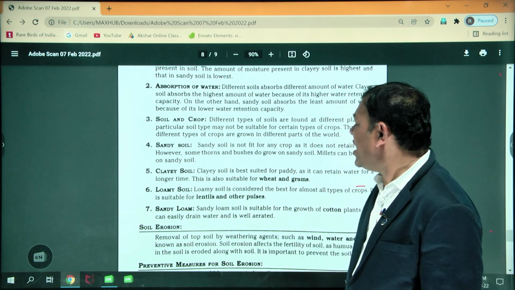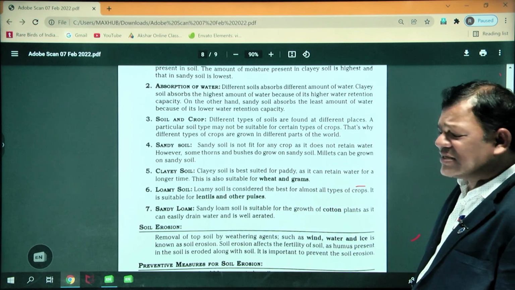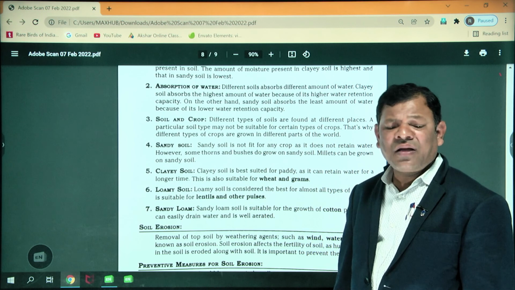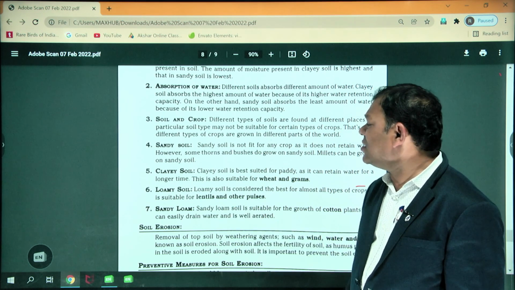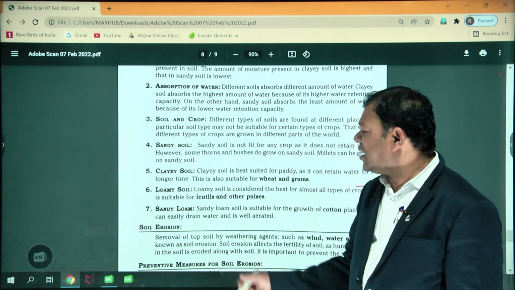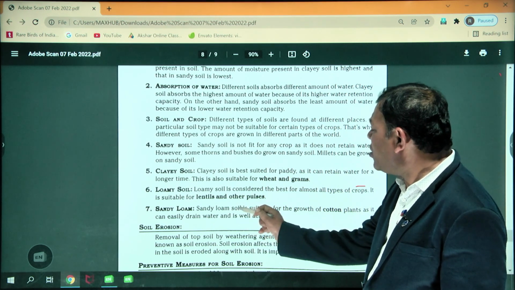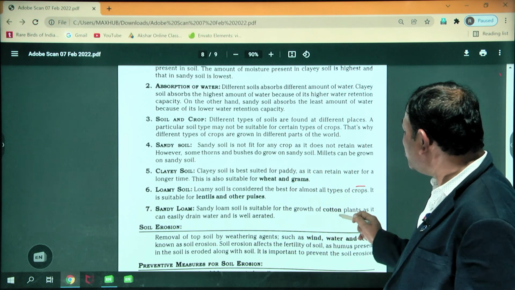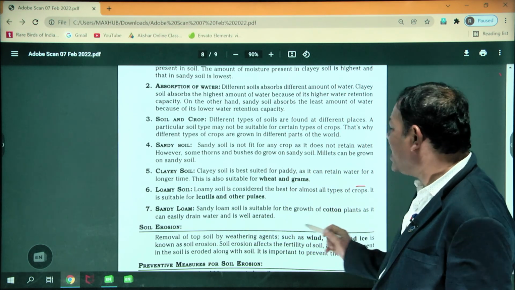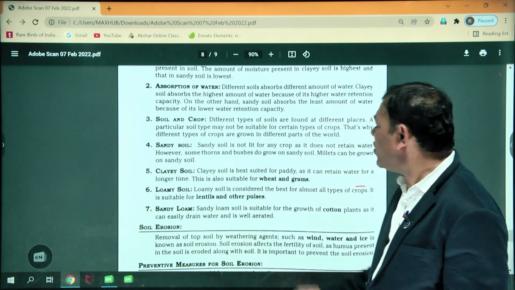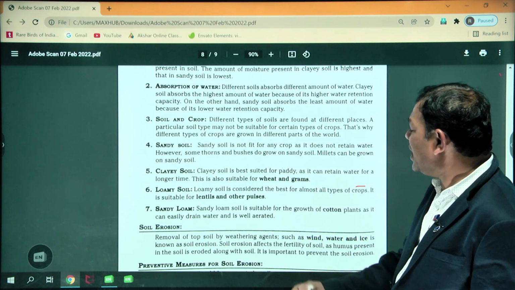It is suitable for lentils and other pulses, especially green gram, red gram and pea. Last one, sandy loam soil is suitable for the growth of the cotton plant as it can easily drain water and is well aerated.